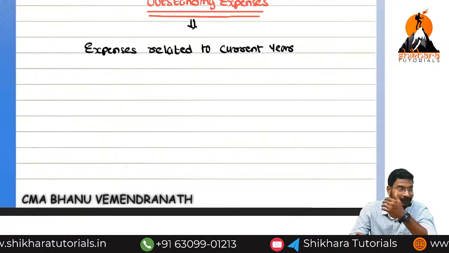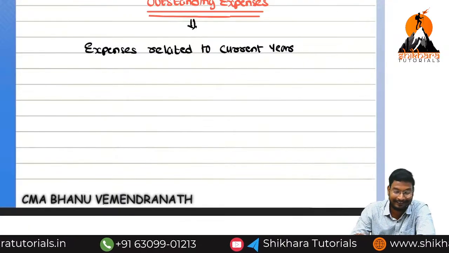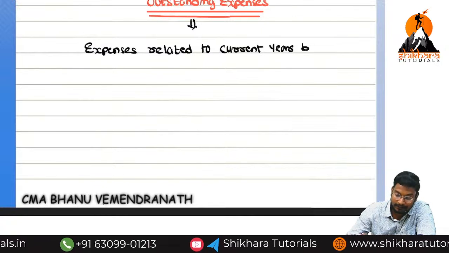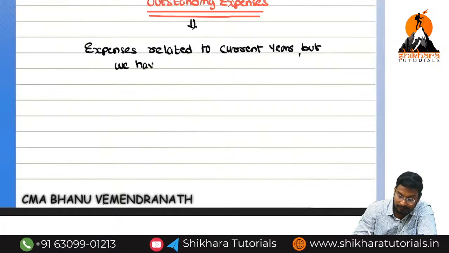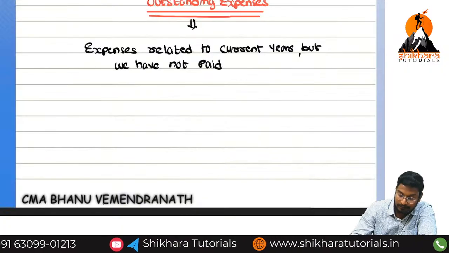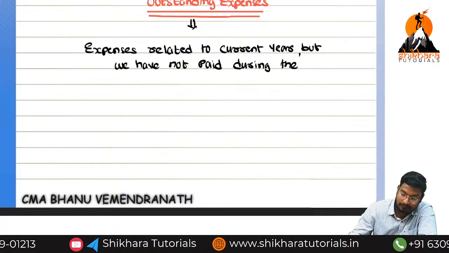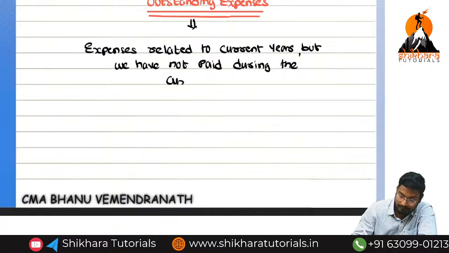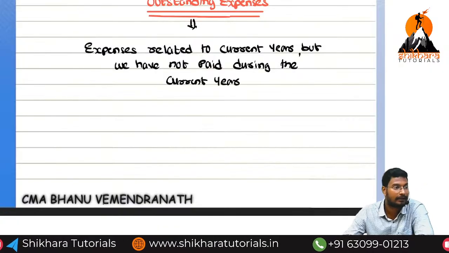Current year means the present year; the ongoing year is called the current year. Expenses related to the current year, but we have not paid during the current year.